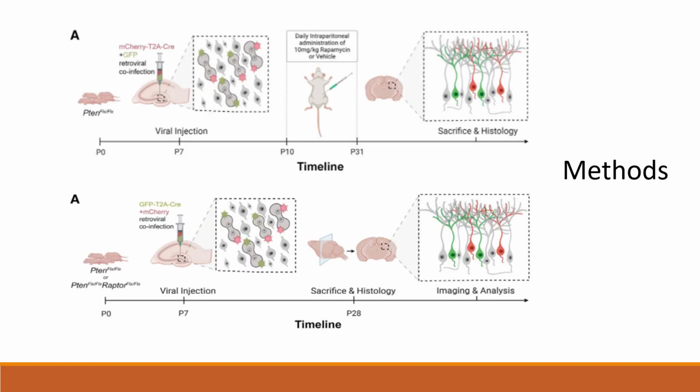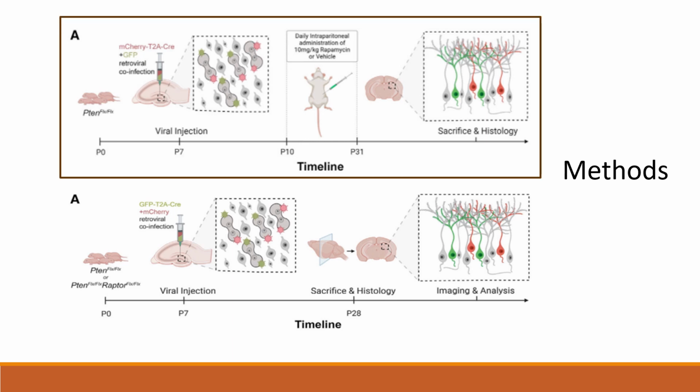So to go over some important methods they used in this paper, they wanted to target newborn granule neurons to see the effects of knocking out PTEN and Raptor with or without the presence of rapamycin on these neurons. To do this, transgenic mice were bred so that the genes of interest were floxed with LOXP sites. At P7, the mice were co-injected into the dentate gyrus with a retrovirus encoding for a fluorophore with a downstream CRE to cut at these LOXP sites, and a control retrovirus with just a fluorophore and no CRE. This technique is very useful as the effects of specific gene knockout compared to wild-type cells can be seen within the same cell population of one mouse.